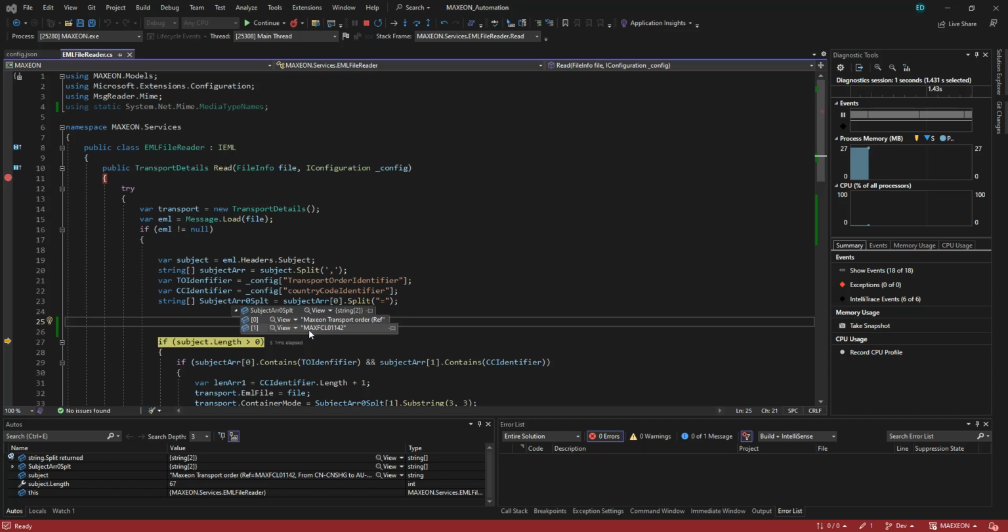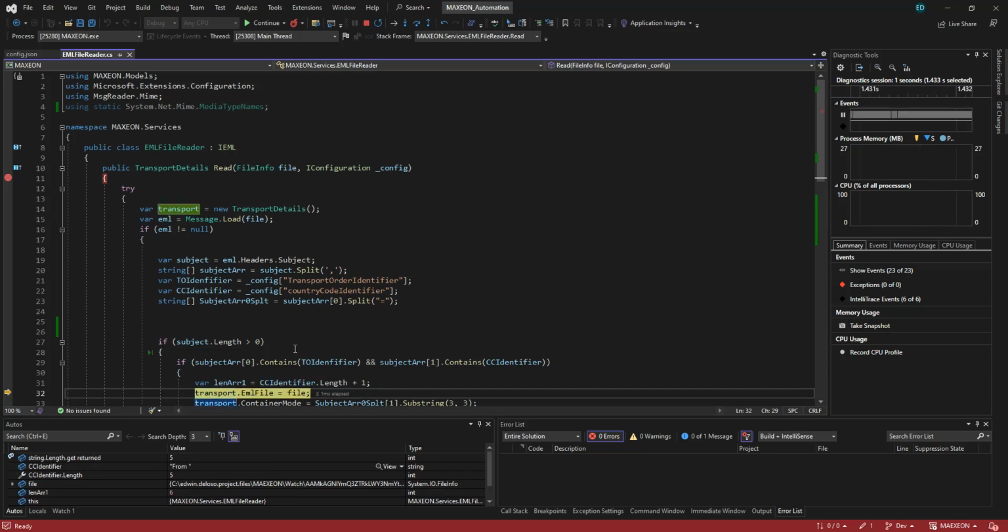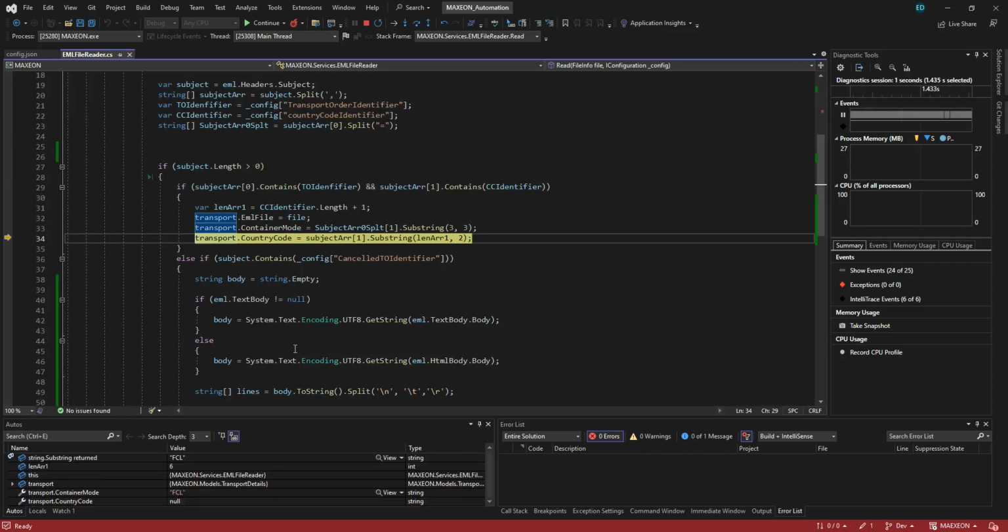Since this is constant, that there will be max, I just have to do it like this. I'm just seeking an array for the identifier, and then this one. So I can get the container mode by using the subject array split, the second index, and it will start to get the substring 3, and I get the 3 characters. So it will return FCL.